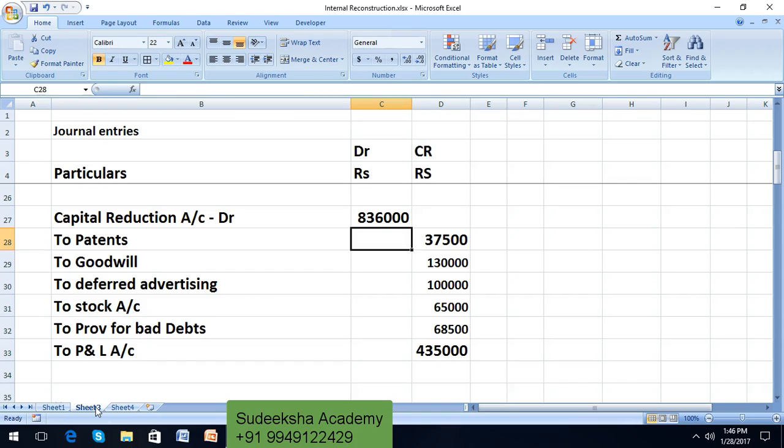We have discussed earlier, whatever contributions are made by the shareholders, debenture holders, sundry creditors and other creditors, it should be credited to capital reduction account because it is a nominal account. All incomes should be credited to capital reduction account. Similarly, all losses which need to be written off should be debited to capital reduction account. So that is why all the intangible assets and the debit balance of P&L account and unamortized account are getting debited to capital reduction account for writing it off.